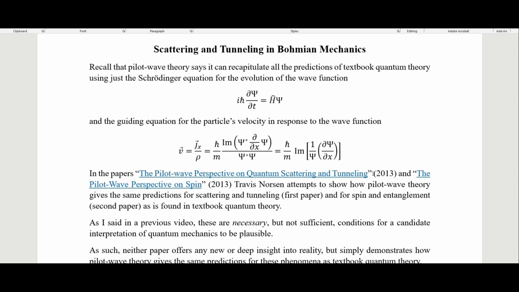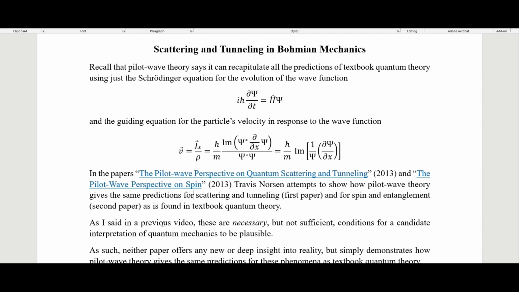These are both 2013 papers by Travis Norsen, whose book I am using as a guide to these videos on the foundations of quantum mechanics. These two papers attempt to show how pilot wave theory gives the same predictions for scattering and tunneling, which is the first paper that I'm going to talk about in this video, and for spin and entanglement, which is in the second paper that I'll talk about in the next video. So it's trying to show how pilot wave theory can give the same predictions as textbook quantum theory.